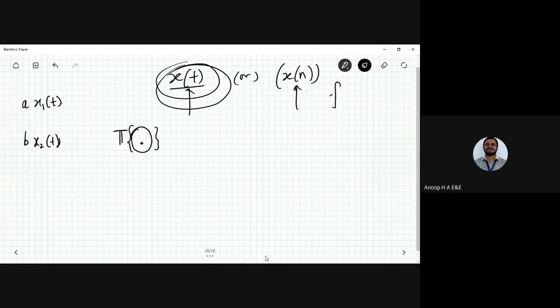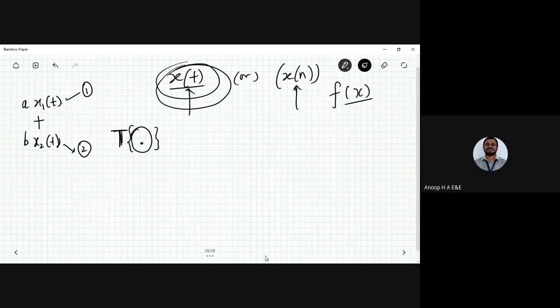We can generally say it to be a function f of x, right? So in the same manner, I can call this one to be the T operator here. Okay, so now I have the input 1. This one is said to be the input 2. I need to apply the weighted sum of these inputs.